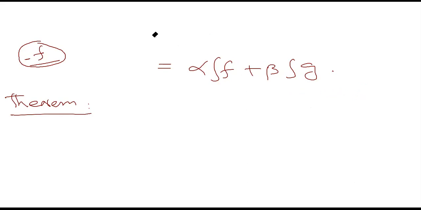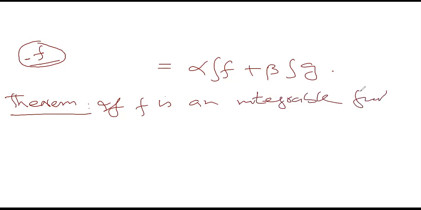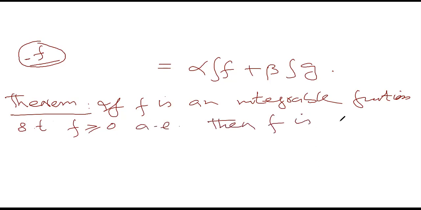The converse is true when the integrable function is non-negative. That's this theorem. If f is an integrable function such that f is greater or equal to 0 almost everywhere, then f is an upper function.